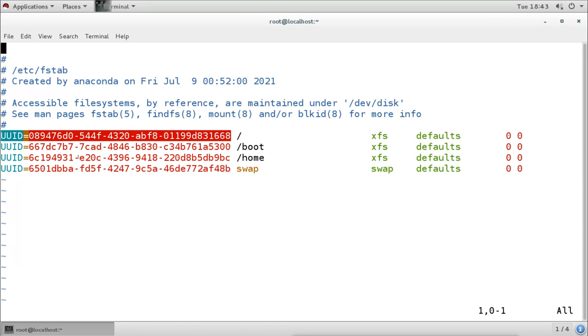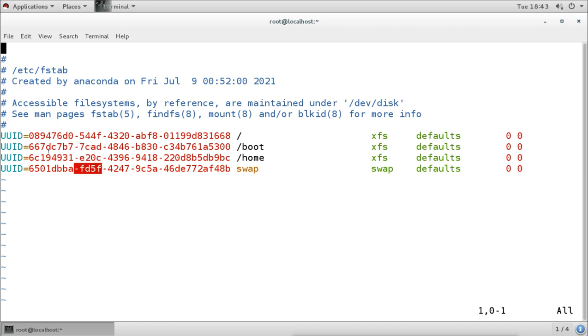Now why do we use the unique ID? Remember when I deleted the 7th partition, what happened? The number of the partition was changed, and only because of that we don't use the number or name of the partition here, because the name of the partition changes when we delete some other partition. So if we use the name of the partition here like sda1, sda2, sda4, sda5 or sda6, and suppose I delete sda4, then sda5 becomes sda4.